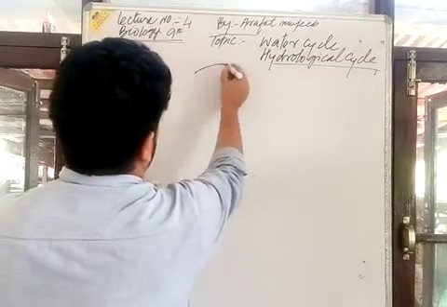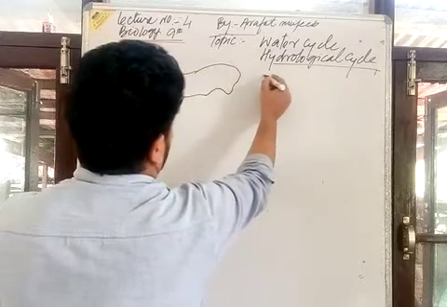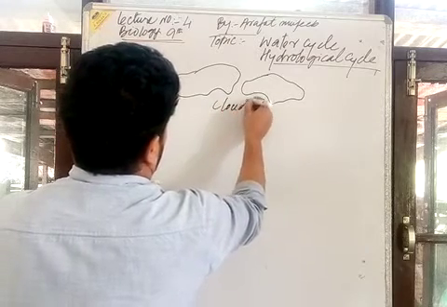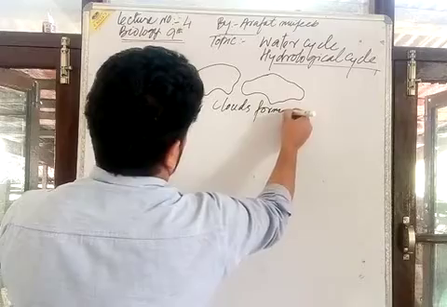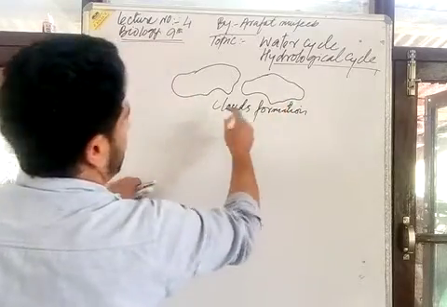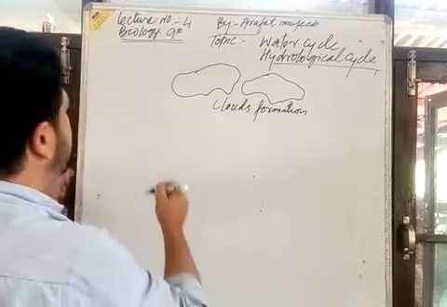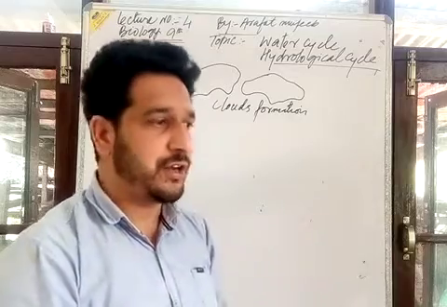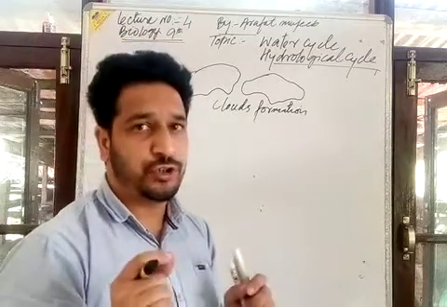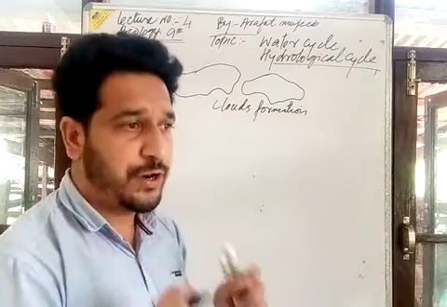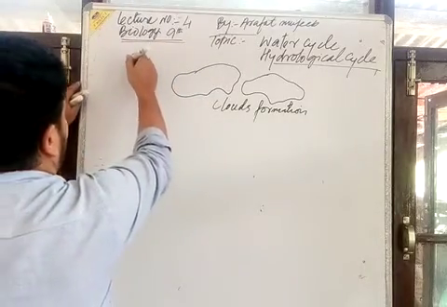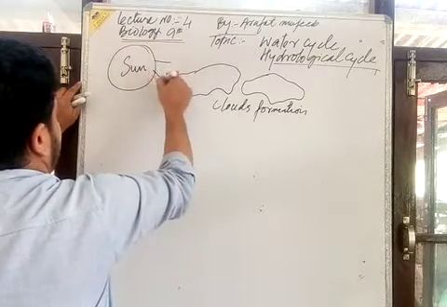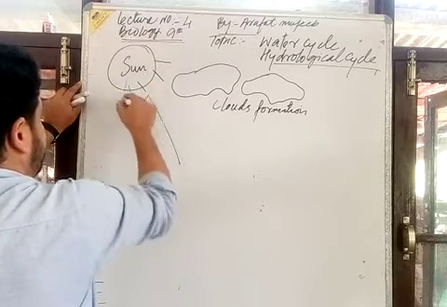In the atmosphere, there is the formation of clouds. Cloud formation is the major source of the precipitation. Here, the major source of the water cycle, in which water is circulating in nature, is the important contribution of solar energy, solar radiations. The sun plays an important role in the water cycle. With the diagram of the sun, the sun's contribution.